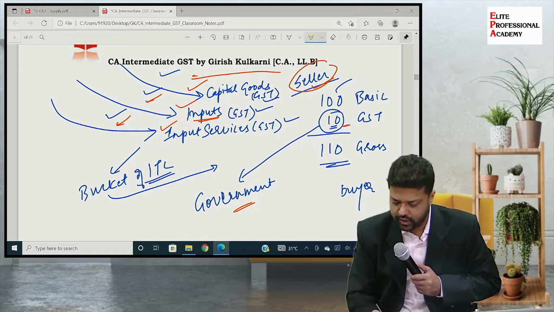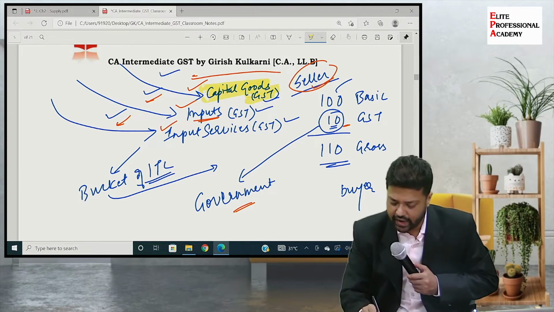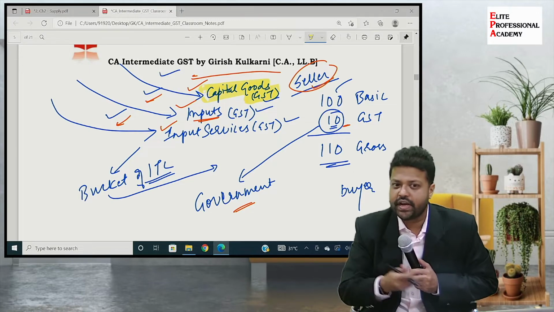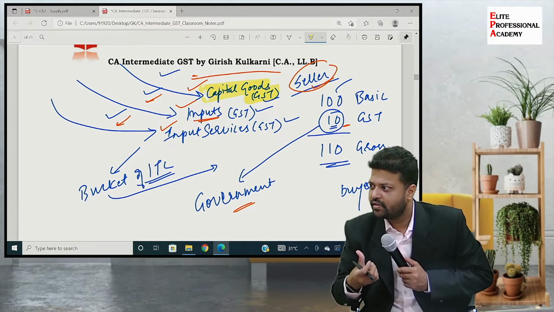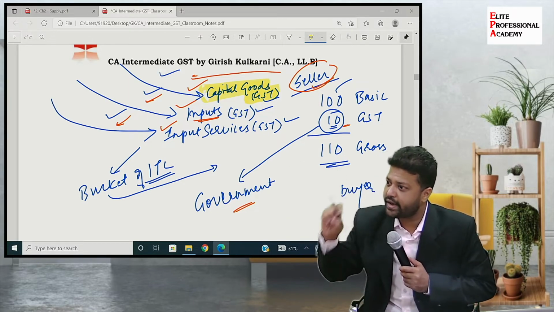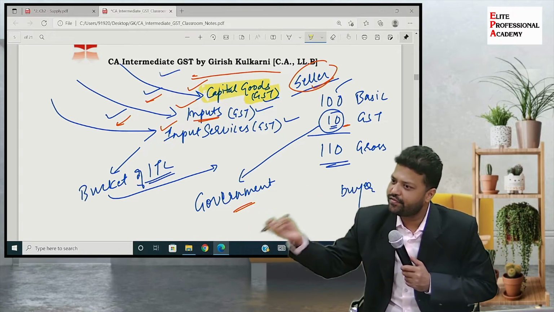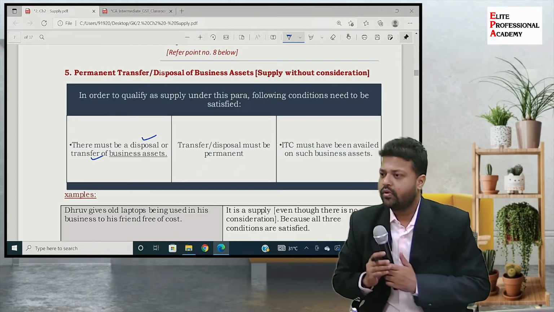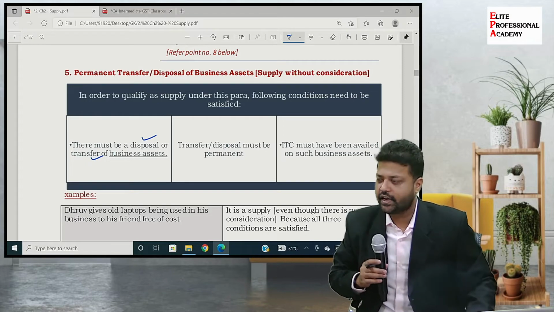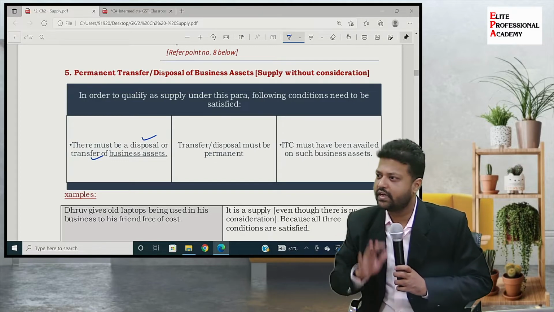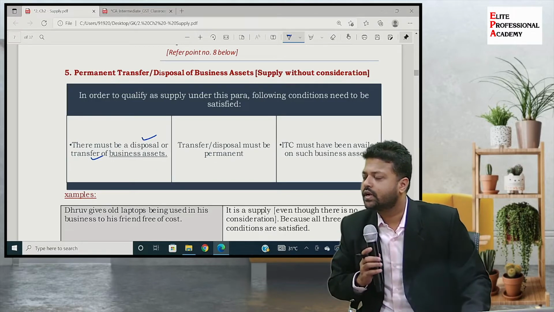Coming back to our example, this is the portion which we are talking about. So I had availed GST benefit on the capital goods or that asset, business asset, whenever I procured them. Clear now? Whenever, जब भी मैंने वो purchase किया था plant and machinery, उस पे मैंने tax भरा था और उसका benefit as an input tax credit claim करा था. क्लियर? So why do you think this entry is there? If you try to understand the why, then it will be easier for you to remember that particular entry. So why do you think this entry is there?